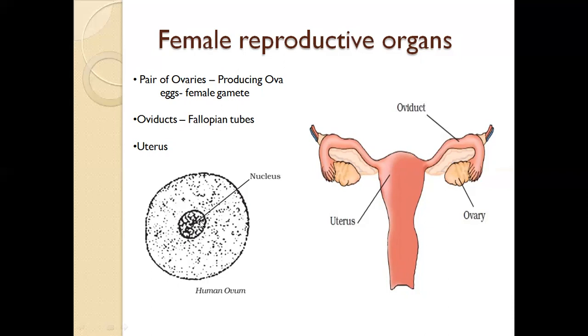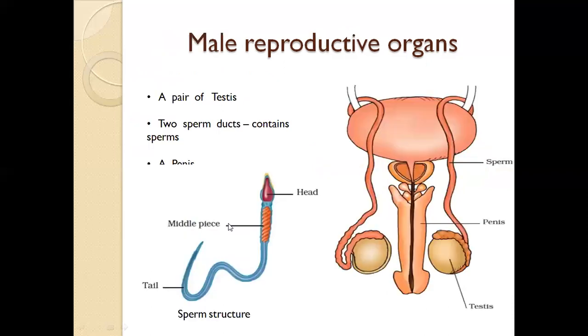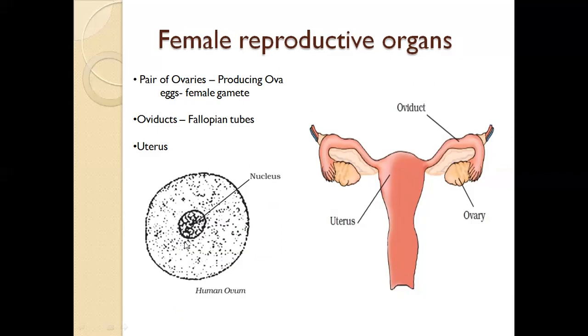It consists of a nucleus. Basically, it consists of a cell, and within the cell there is the nucleus. Here, you have seen the sperm. The head of this sperm penetrates into this ovum's or this egg's nucleus. So, the female reproductive organ, I said, consists of ovaries. It consists of the oviduct. This is the oviduct, and here is the uterus.